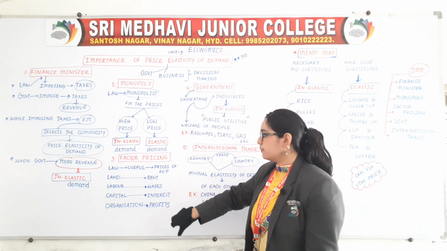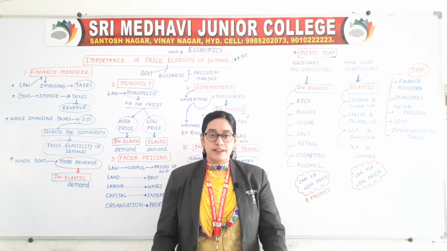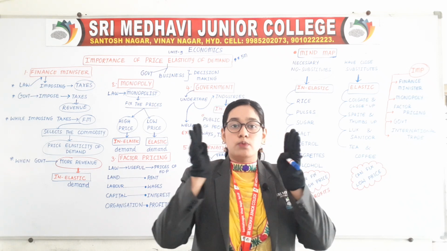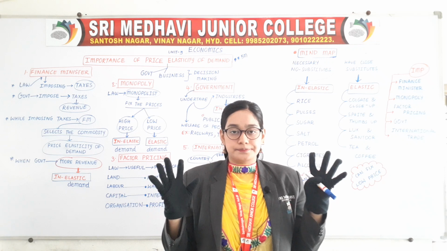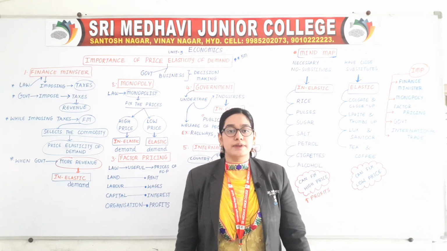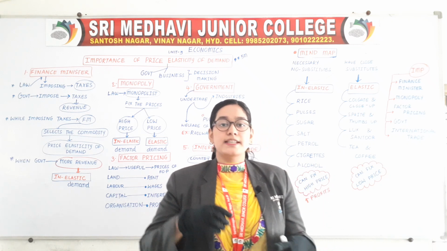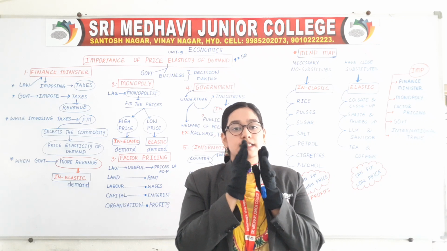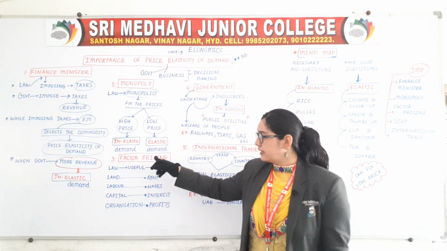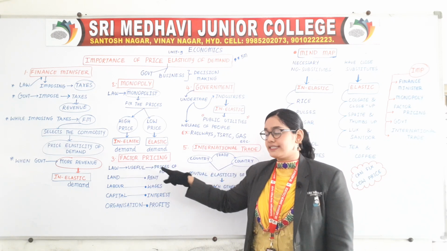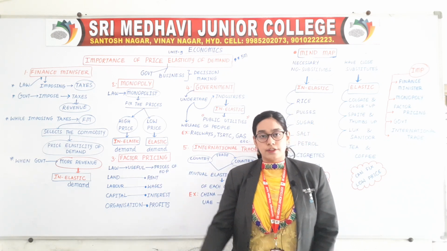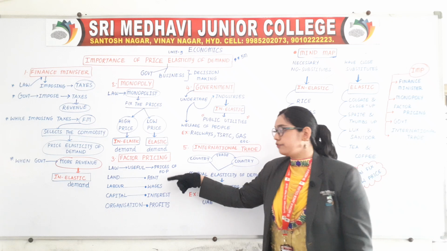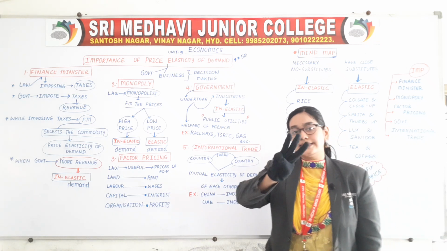Last point, organization will get returns in the form of profits. Whenever I want profits, I will reduce the resources. With limited resources, I want more profits. For example, in place of 20 laborers, I will keep only 10 laborers. In place of 5 machines, I will keep only 2 machines. With less capital, less resources, I want more profits. So, in short, this law is useful for fixing the prices of factors of production. The 4 factors of production, land, labor, capital, organization, will get returns in the form of rent, wages, interest and profits. 3 side headings done.